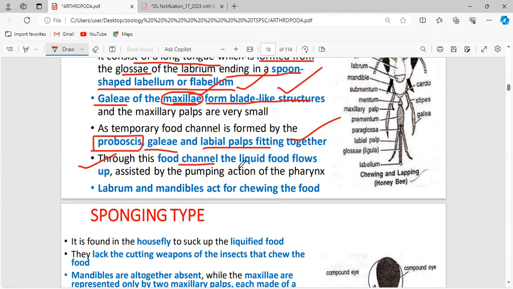Through this food channel, the liquid food flows up, assisted by the pumping action of the pharynx. This is helpful in the transfer of food from the mouthparts to the upcoming areas for the process of digestion. Labrum and mandibles act for chewing the food.